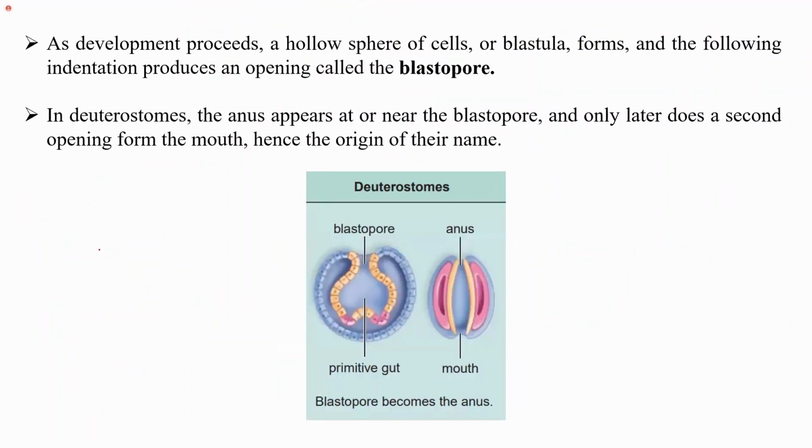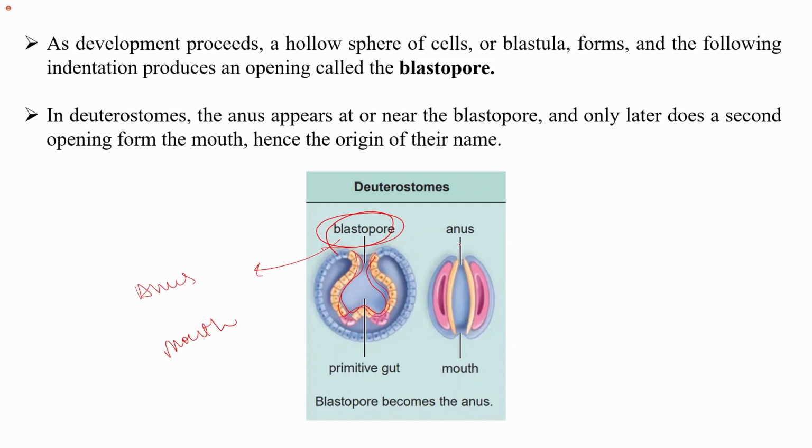Next important property of deuterostomes is that as the development proceeds, we know that a hollow sphere of cells, which is the blastula, is formed. In this blastula, an indentation has happened. It has led to a groove-like structure formation, and the opening is called the blastopore. Based on whether the opening results in the anus formation or the mouth formation, they are called protostomes or deuterostomes.